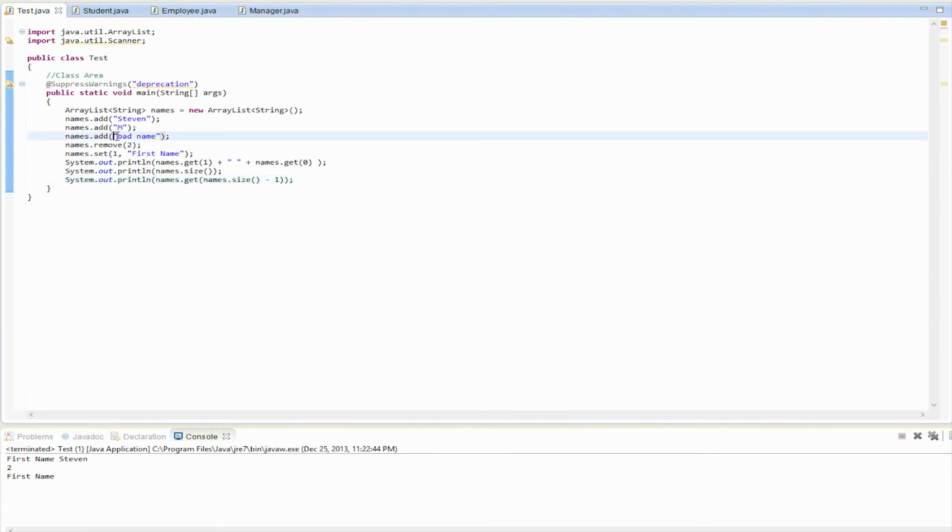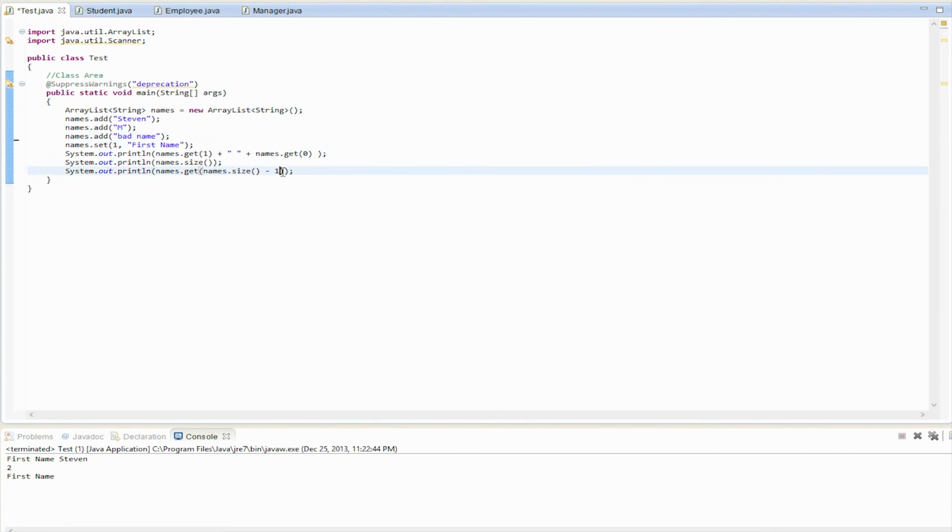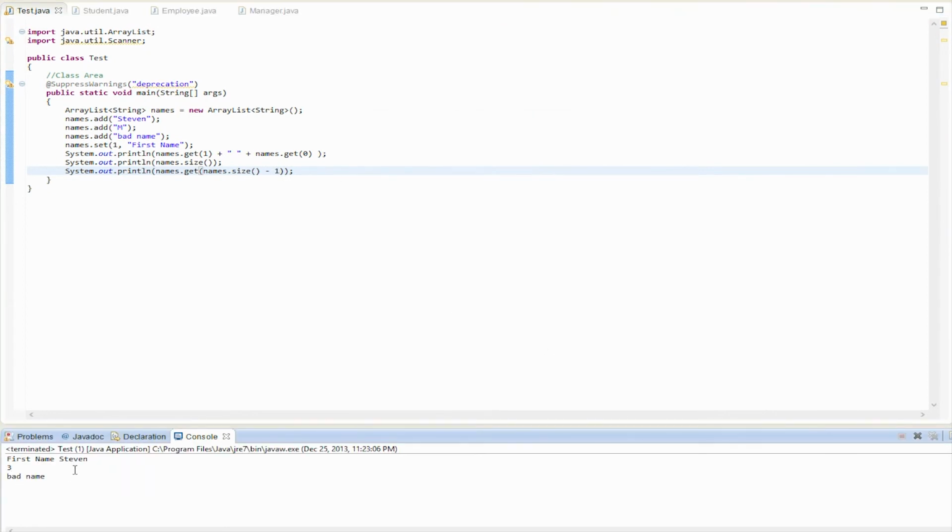But the problem is that it didn't do it, because I removed that part. So let's say if I got rid of this, it should return that last one. Yeah, so it is -1. And that gets the last element, which is bad name. So that's basically the stuff.